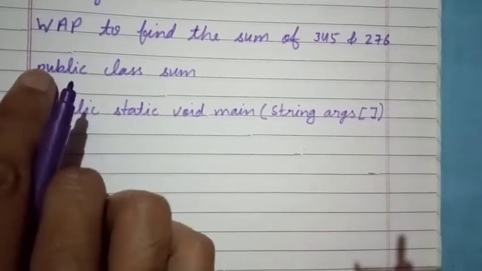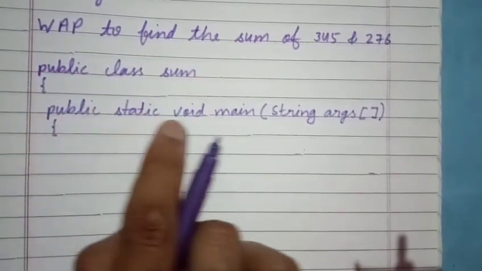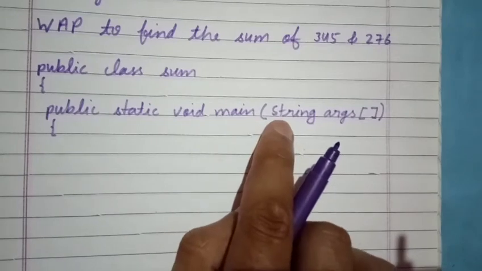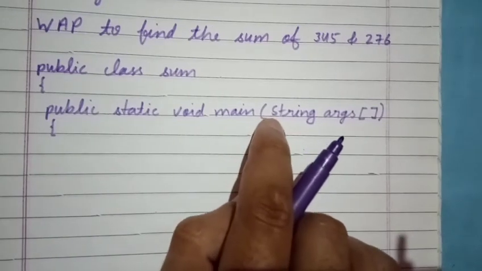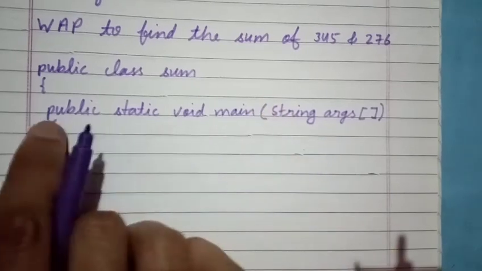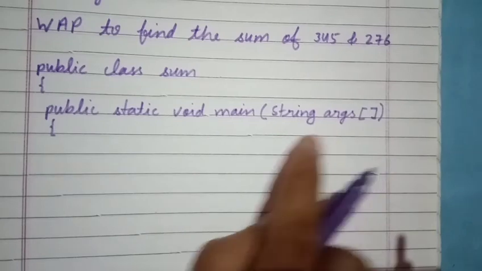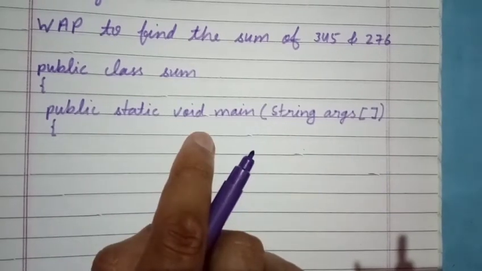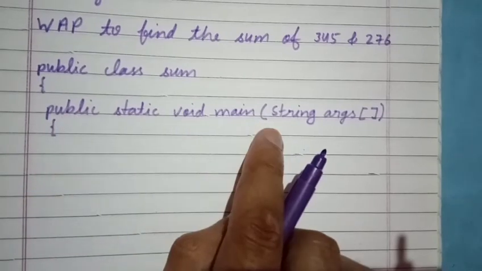Listen here, all of these are in small letters, and in String the S is capital. So excluding only S, all the rest are in small letters. You have to write it as it is. You cannot change its case because these are all keywords of Java.